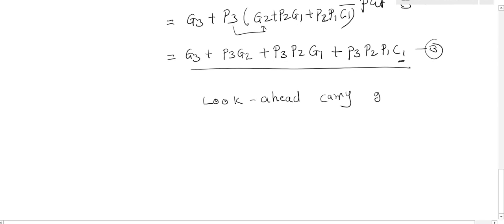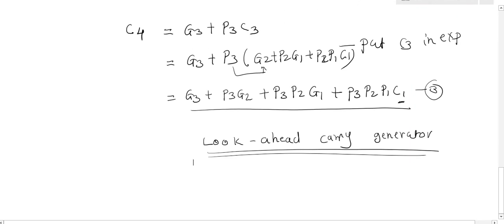Look ahead carry generator. What is the task of the look ahead carry generator now? Generate a carry in advance. Final carry C4. For a 4-bit full adder, the final carry is C4. When we are considering from C0, C0 will be the first input, then C1, then C2, then C3, and C4 will be the final carry bit. Clear? Now here can I draw the circuit like this?